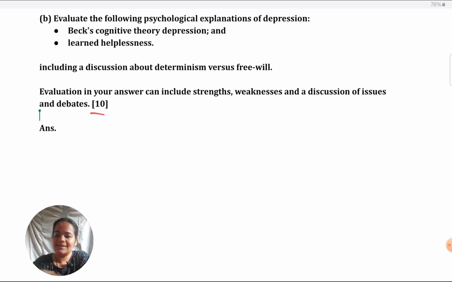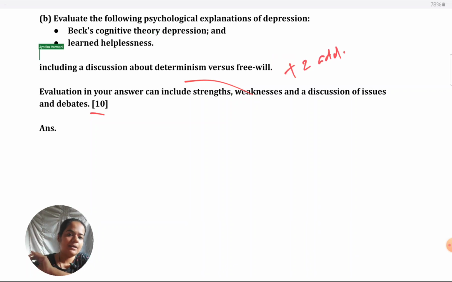The issue that is named, determinism versus free will, it's for 4 marks. Just think of it that way. And you need to take 2 additional issues, 3 marks each. So that's how it totally comes to 10 marks. Think of it that way. You might have some other preference. You might like to give 4 points instead of 3. You can do that. Just make sure that every point has context and analysis.